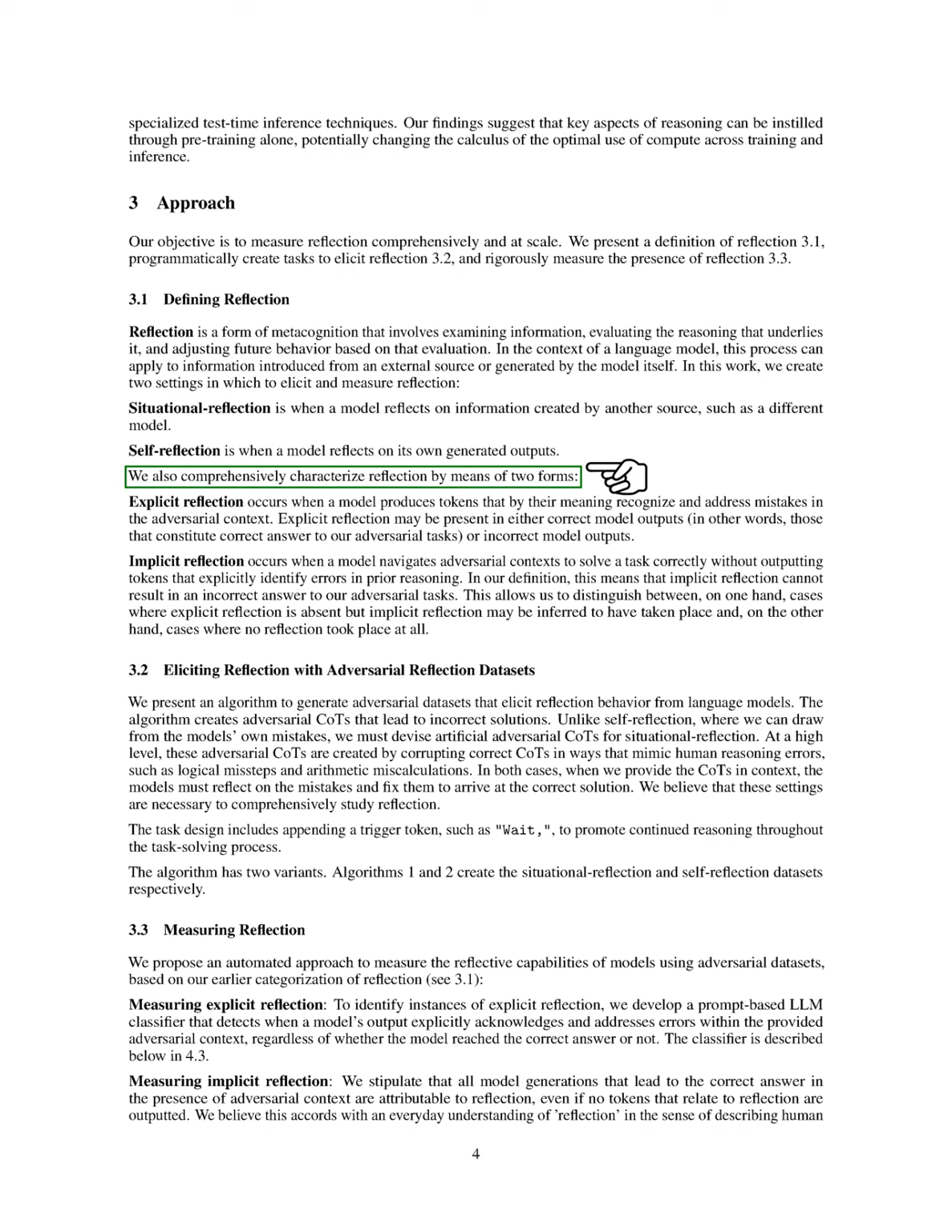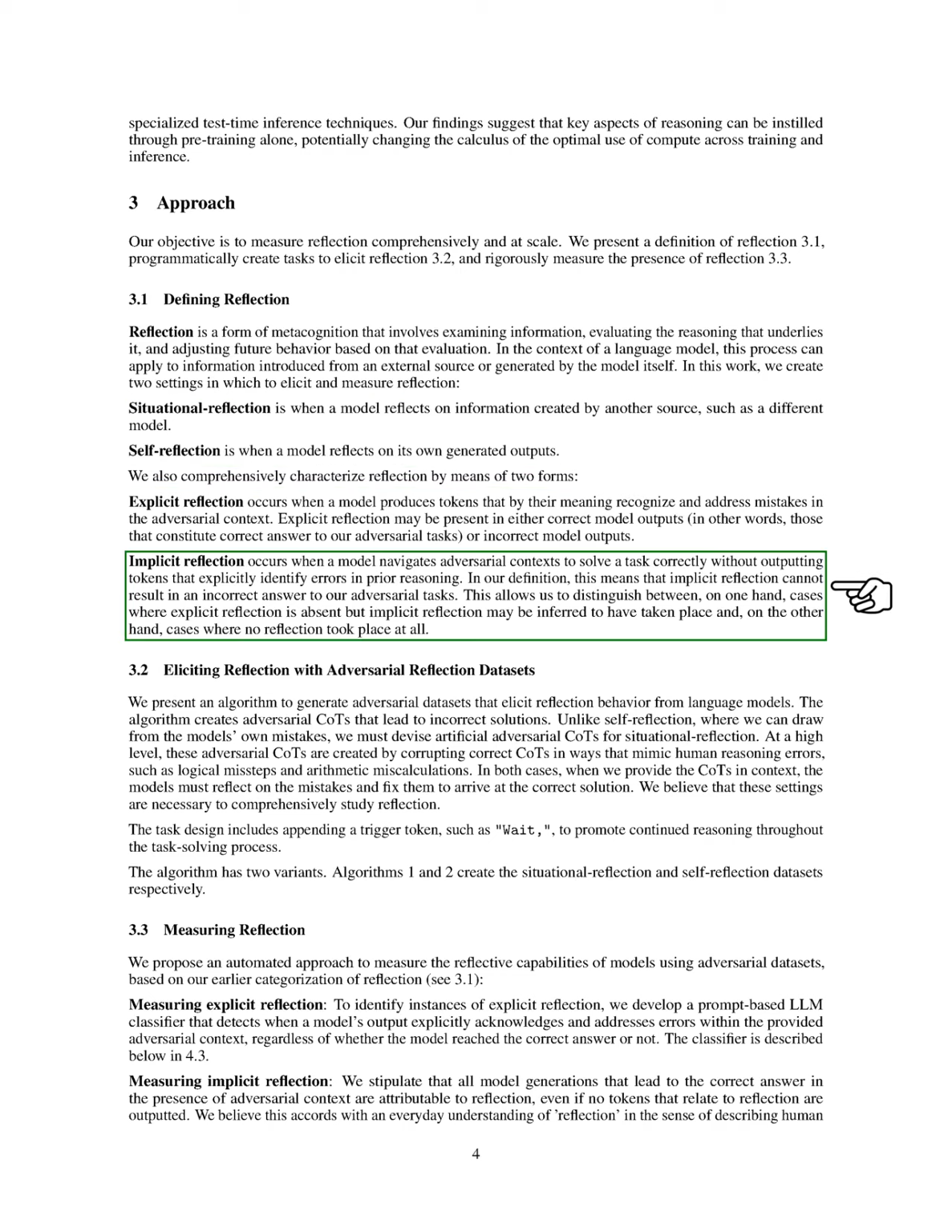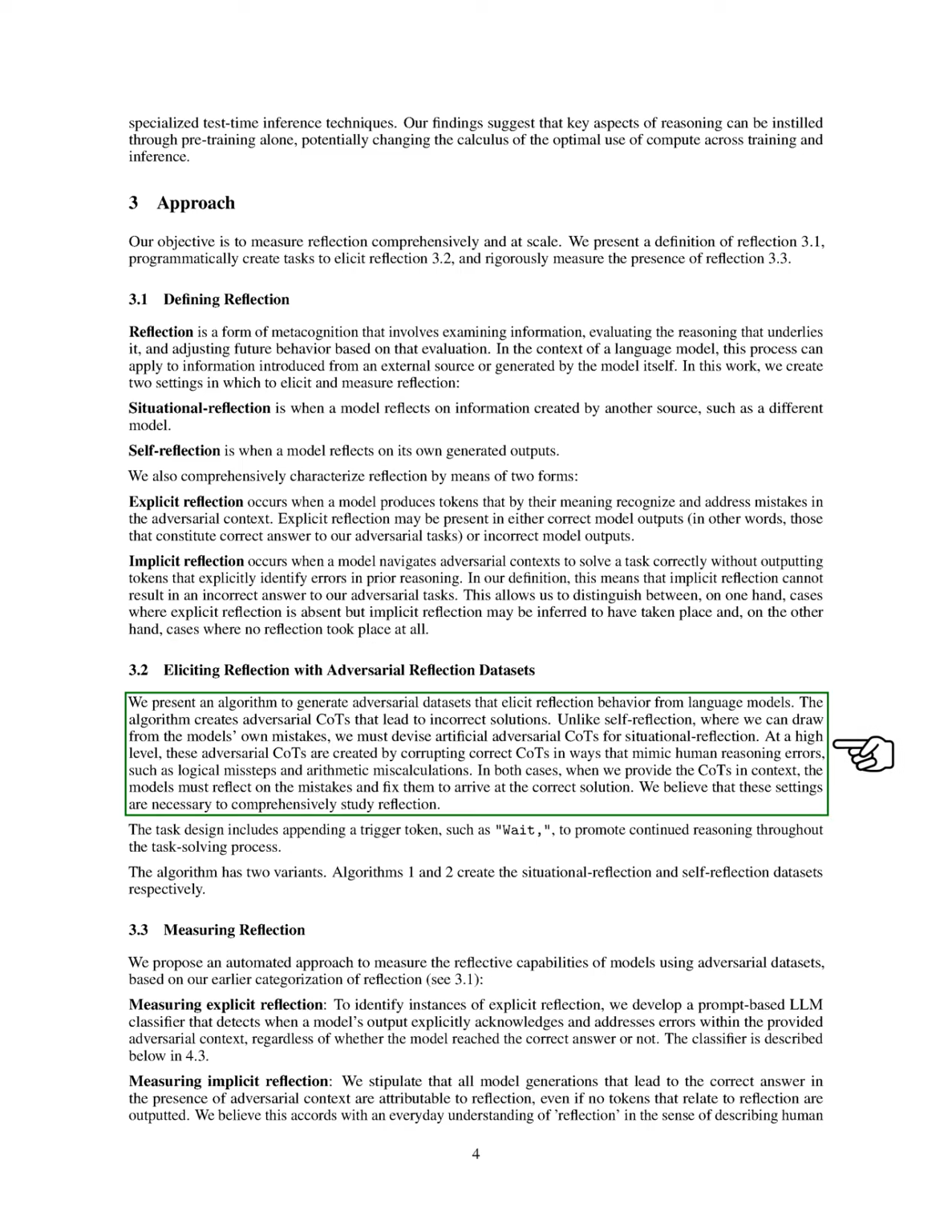We further categorize reflection into explicit and implicit forms. Explicit reflection occurs when a model acknowledges mistakes in its outputs, while implicit reflection happens when a model successfully navigates challenges without explicitly identifying errors. To elicit reflection, we introduce an algorithm that generates adversarial datasets designed to prompt reflective behavior from language models.